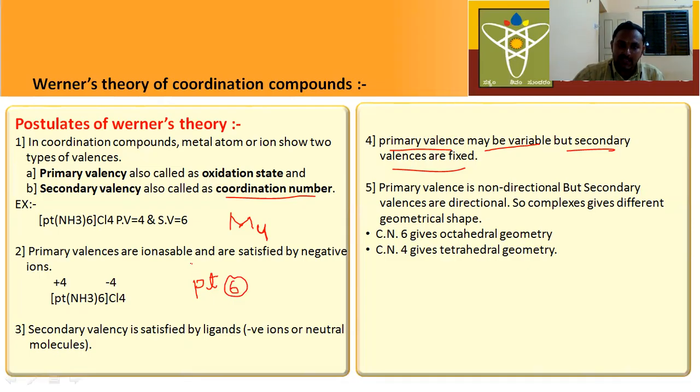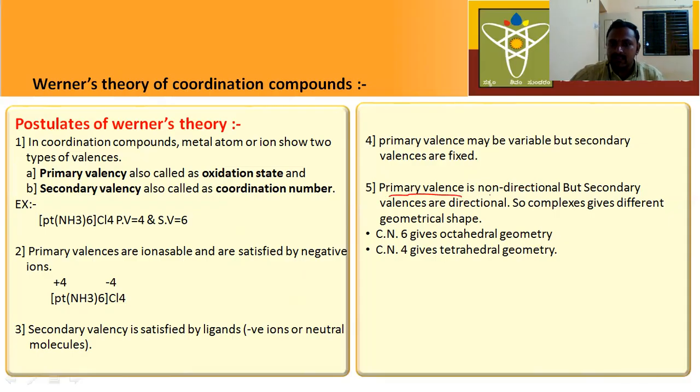But the oxidation state, that means primary valency, may change. In this complex there is a +4. In some other compounds, there will be +2. Okay, the primary valencies may vary, but the secondary valency of a metal is always fixed. Next, the fifth postulate.